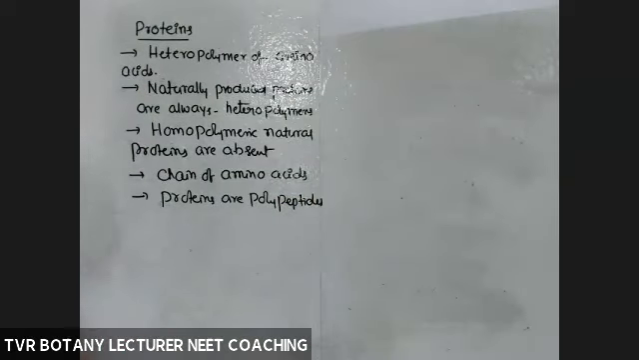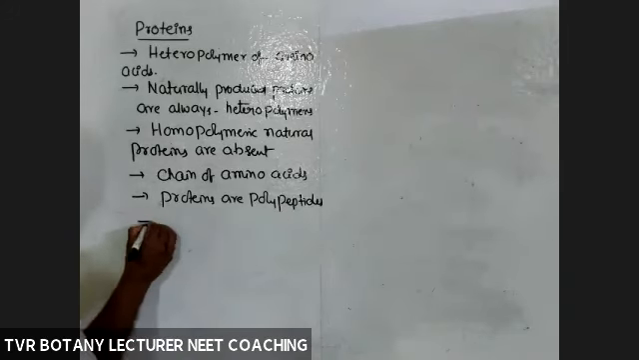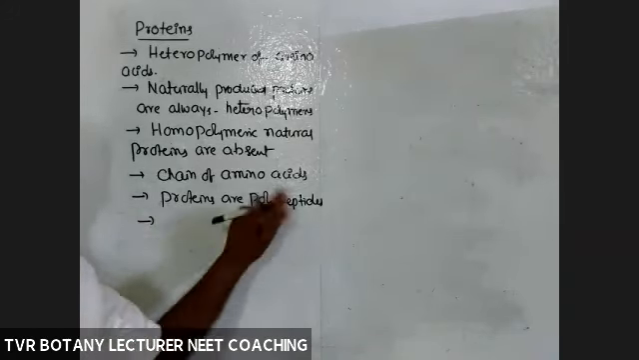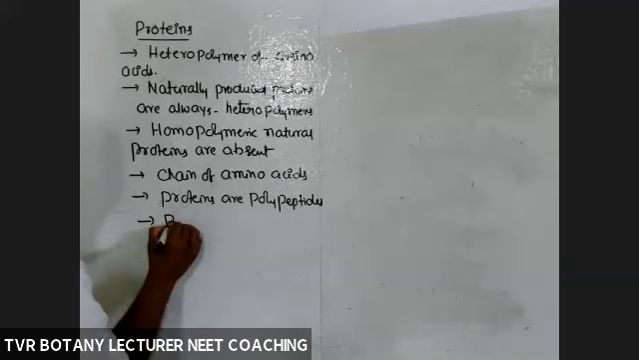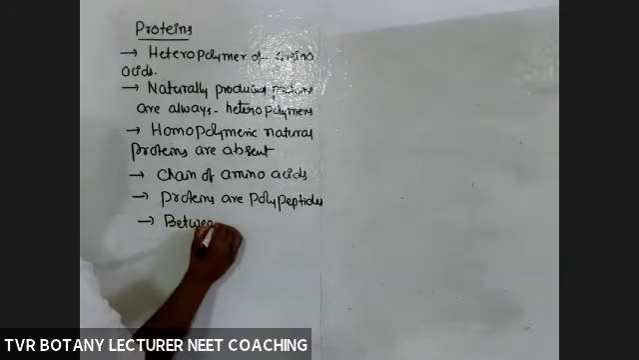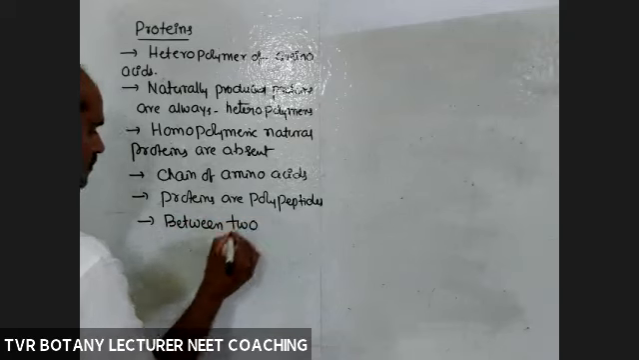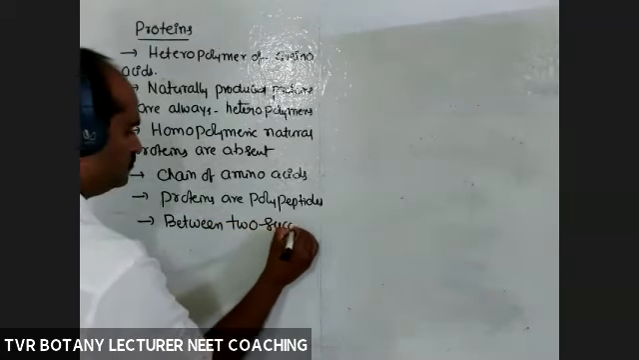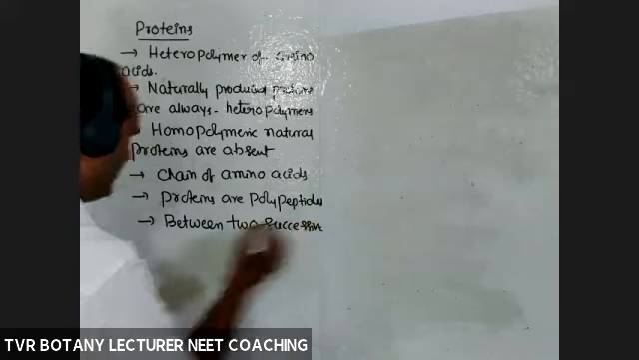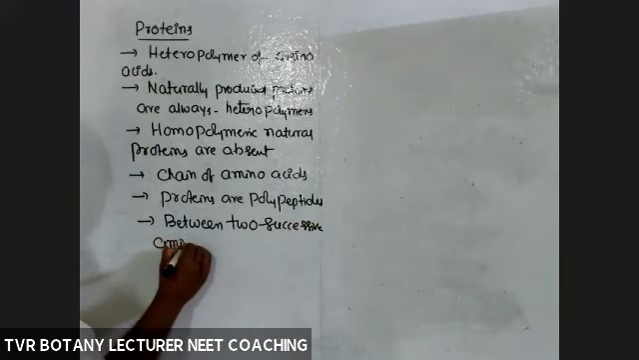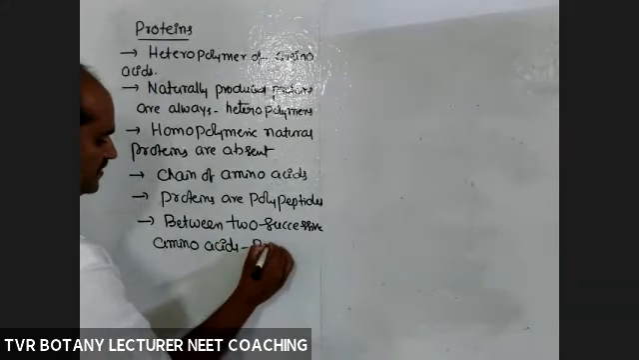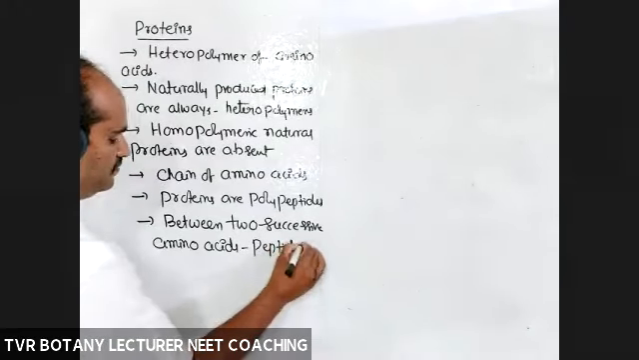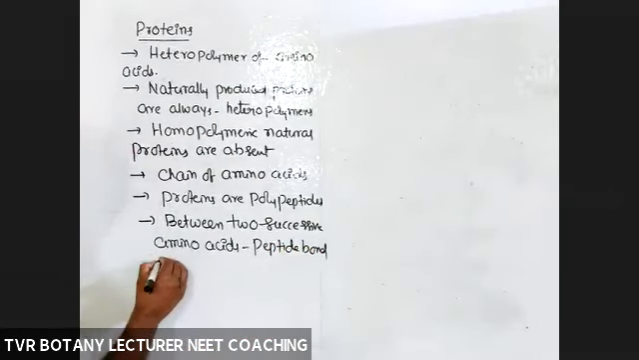Polypeptides. What is a polypeptide? Many peptide bonds. What is a peptide? A peptide bond. Many amino acids linked together by peptide bonds. So between two successive amino acids, a peptide bond is present.